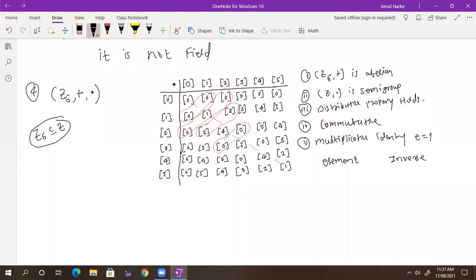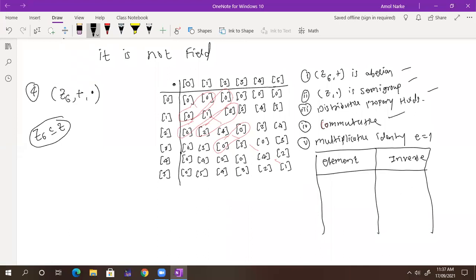So what is the definition of a field? Can someone repeat it for me? Let R be a commutative ring with unity. So we have a ring, we have commutative, we have unity. Okay, so all 5 conditions must be satisfied. What is the last condition? Multiplicative inverse. Every non-zero element should have a multiplicative inverse.